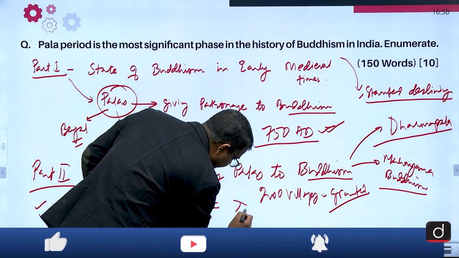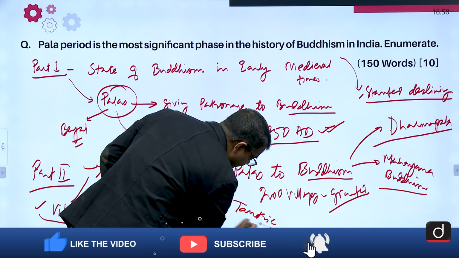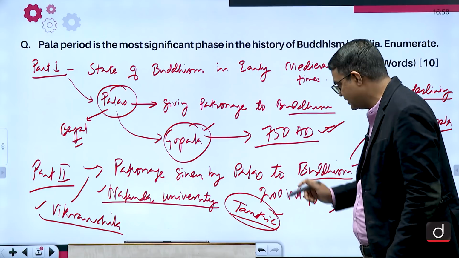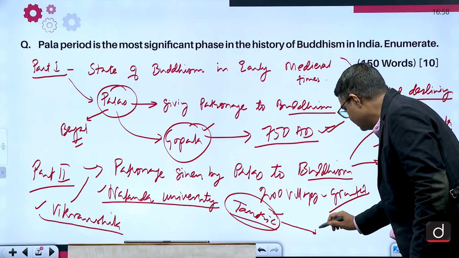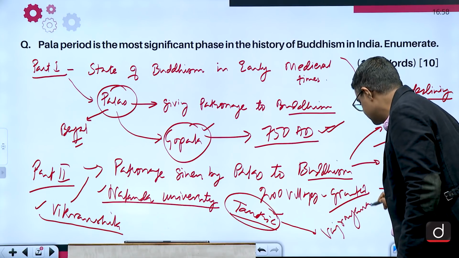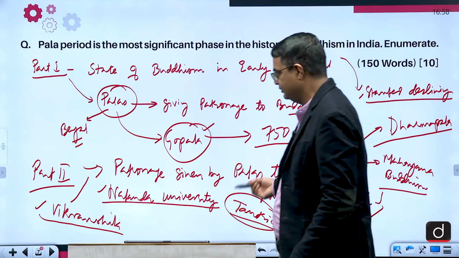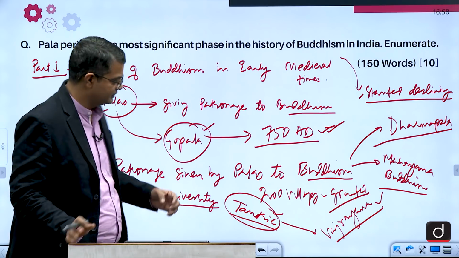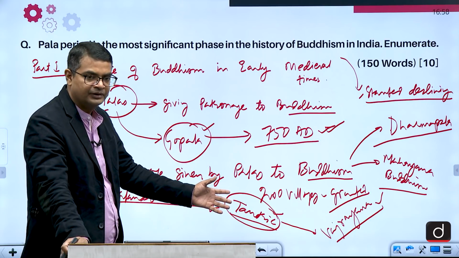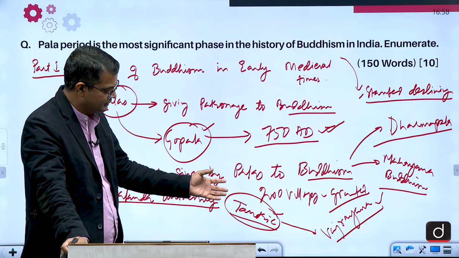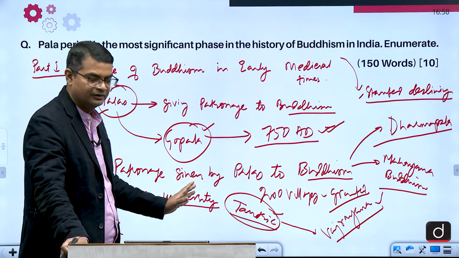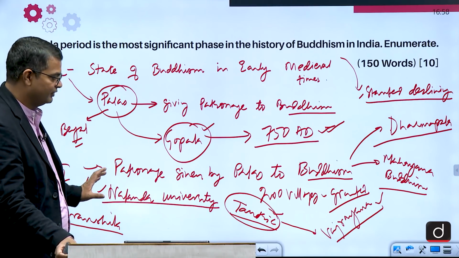This Tantric Buddhism is called Vajrayana Buddhism. So they developed this kind of Buddhism in the later stage: Hinayana Buddhism, Mahayana Buddhism, Vajrayana Buddhism. So this was the patronage given when Buddhism was declining in India. So you have to write about the patronage given by them.